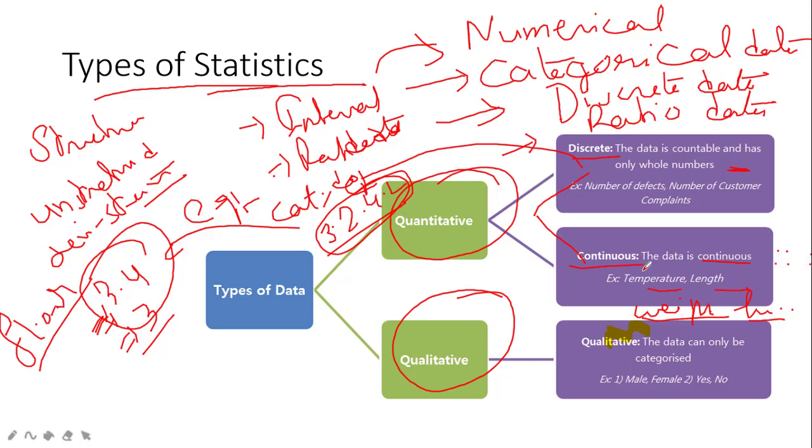Discrete and continuous belong to quantitative data, because it is a quantity type. If you remember, at the start I talked about interval data and ratio data. Those two come inside this continuous format.